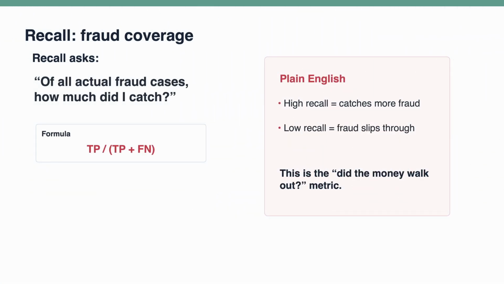Recall tells us how much actual fraud the model successfully detects. If there are 100 real fraud transactions and the model catches 80 of them, recall is 80%. This is the metric that answers the operational question. Did we catch the fraud or did the money walk out the door? In rare event detection, recall is often extremely important because the missed cases can carry direct business cost.